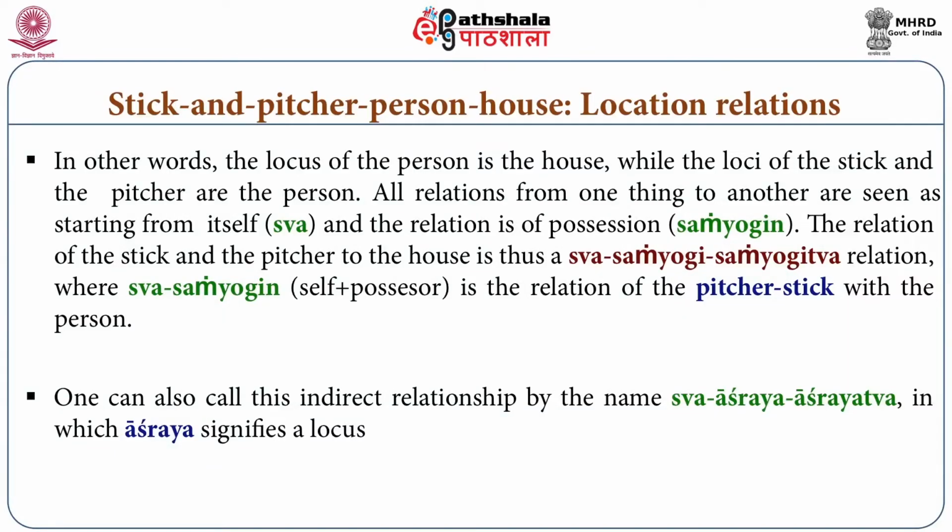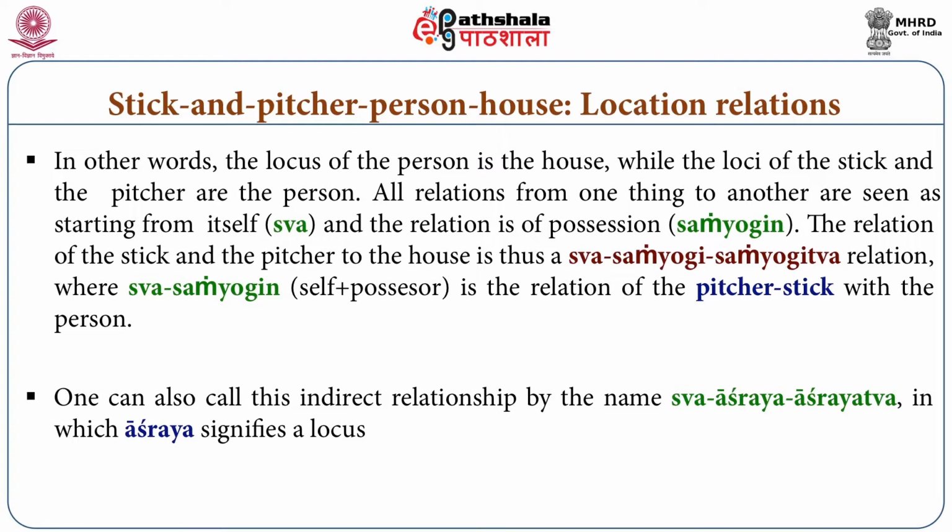But if you add these two relations together, you can say swa sanyukta sanyoga, and here swa means the stick, or you can pick up the pitcher: the pitcher is conjoined to the person and the person is conjoined to the house.